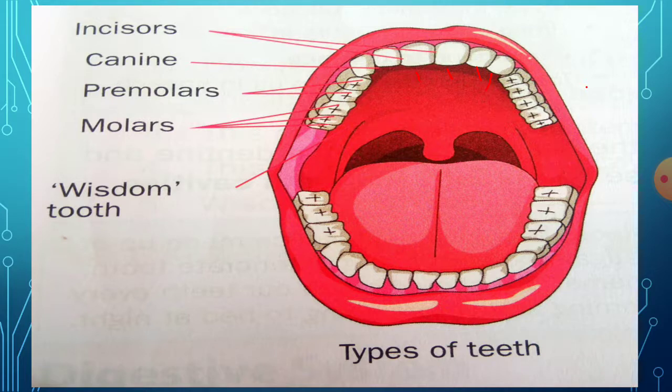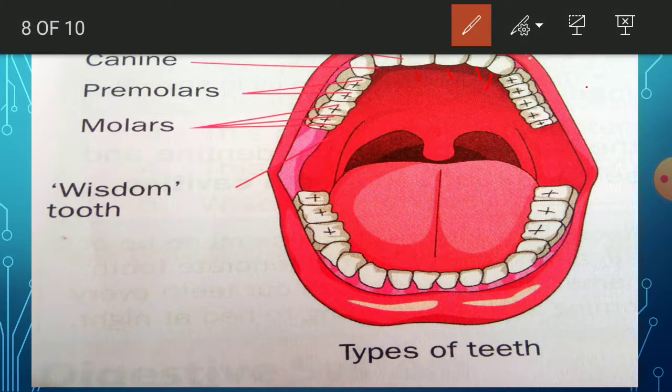This is the upper jaw and this is the lower jaw. The upper jaw has 4 teeth and the lower jaw has 4 teeth.